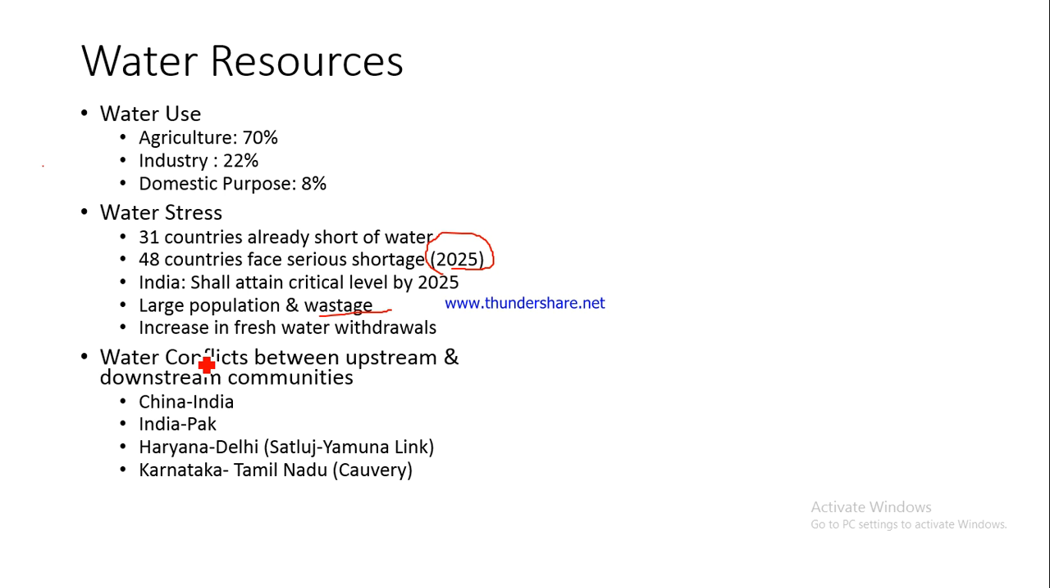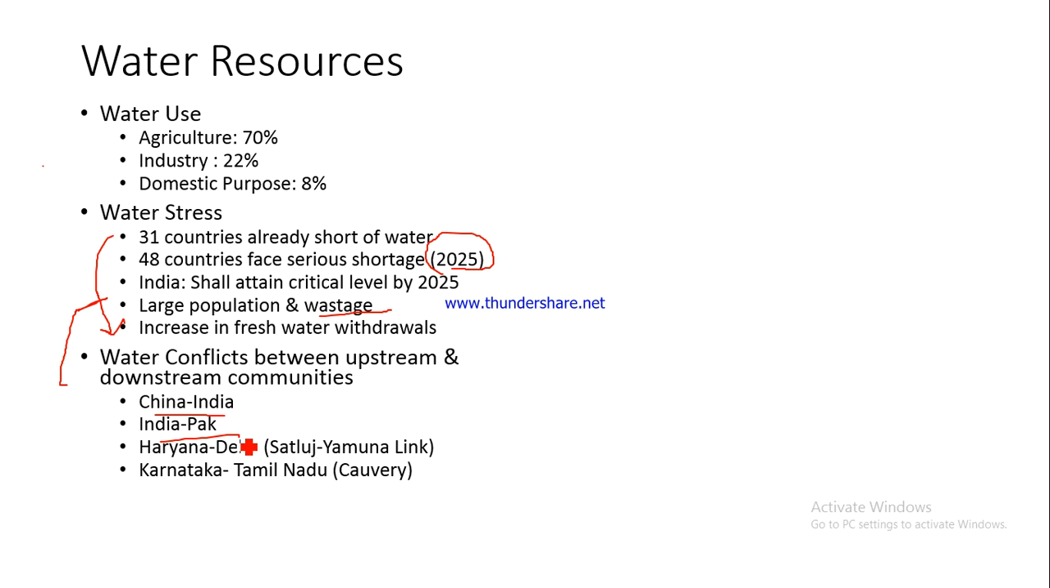Is this fine? And there have been so many conflicts between the upstream and downstream communities regarding use of the river water, right? And the reason is, again, the same: scarcity. There is scarcity, there is water stress, and so even river water is being valued a lot by all the countries through which the particular river passes, or all the regions through which a particular river passes. And you would see that there have been so many such conflicts. China, India, I have given you as an example. Then India, Pakistan.